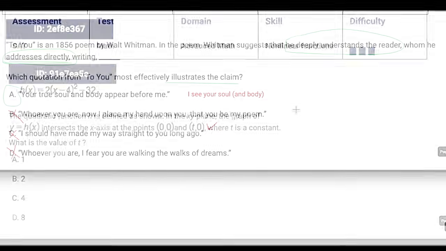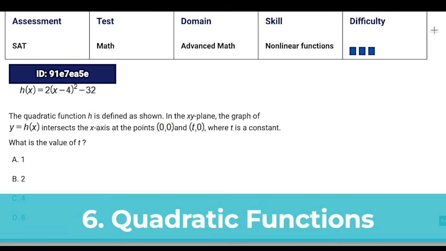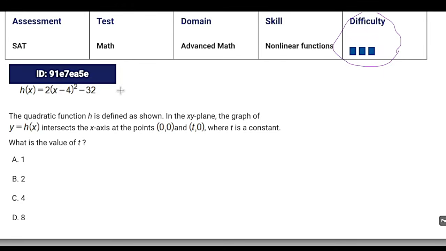What are the chances? Our final problem type is quadratic functions. And I want to note here that according to the College Board, these questions are difficult. But are they really? I don't think so. Because here's what we're going to do. We're just going to plug this into Desmos. Of course, we should probably figure out what we're looking for first.